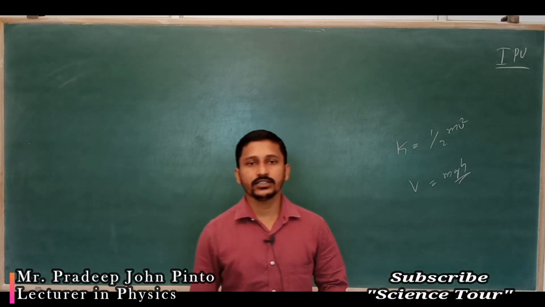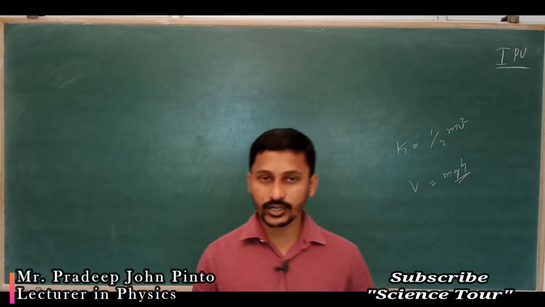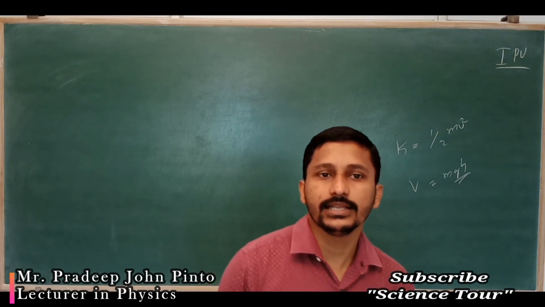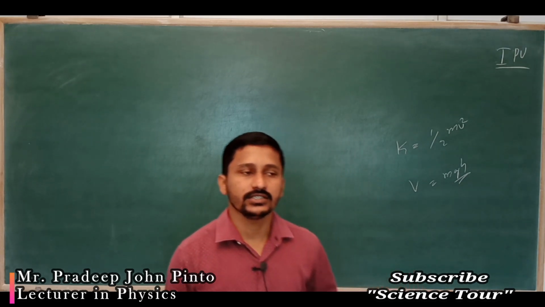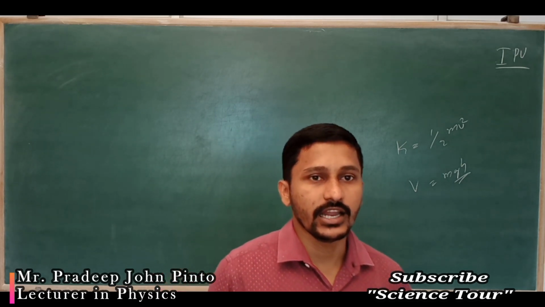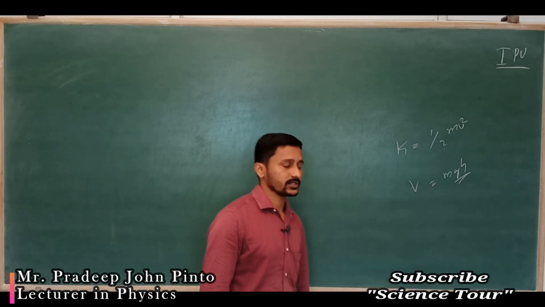But the non-conservative forces are those for which the work done does not depend only on initial and final position, it depends on the path also. Like the frictional force is a non-conservative force. The viscous force is a non-conservative force. Electrostatic force and gravitational forces are conservative forces.